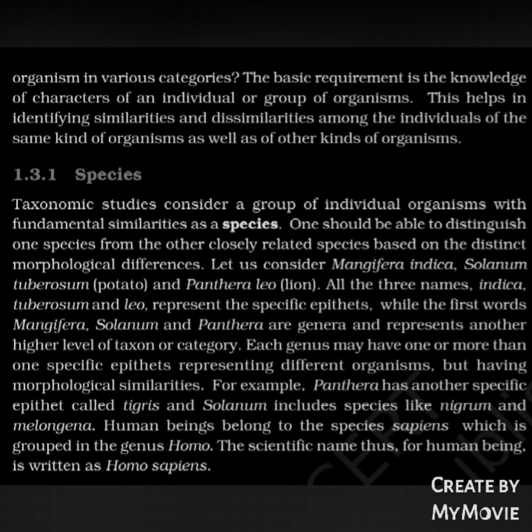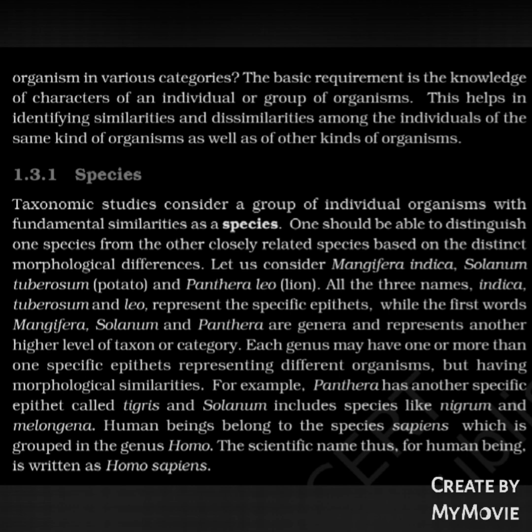Species. Taxonomic studies consider a group of individual organisms with fundamental similarities as a species. One should be able to distinguish one species from other closely related species based on distinct morphological differences. Let us consider Mangifera indica, Solanum tuberosum, that is potato, and Panthera leo, that is lion. All three names, indica, tuberosum and leo, represent specific epithets, while the first words, Mangifera, Solanum and Panthera, are genera and represent another higher level of taxon or category.